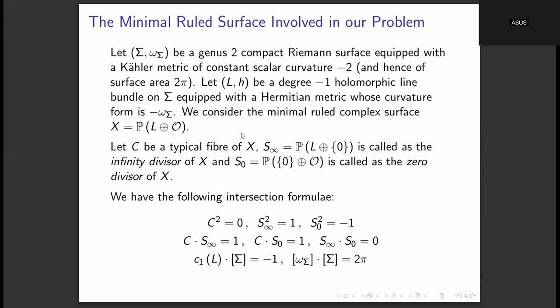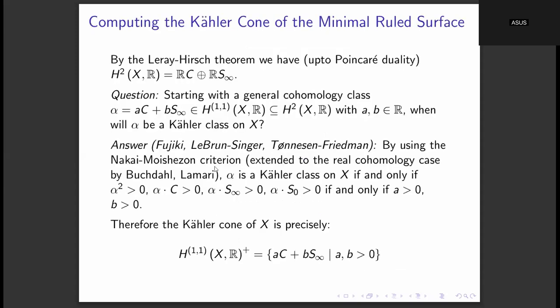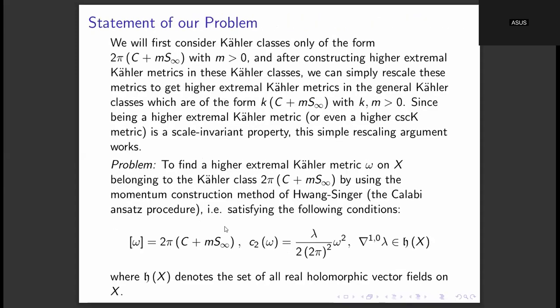You take this same minimal ruled surface X, and compute the Kähler cone of X, and then instead of trying to find a higher extremal Kähler metric, they tried to find an extremal Kähler metric. The extremal Kähler equation will be that we take the first Chern form in place of the second Chern form. So over here, it will be C1 of omega wedge omega to the power n minus 1 equal to the scalar curvature of omega times omega to the power n.